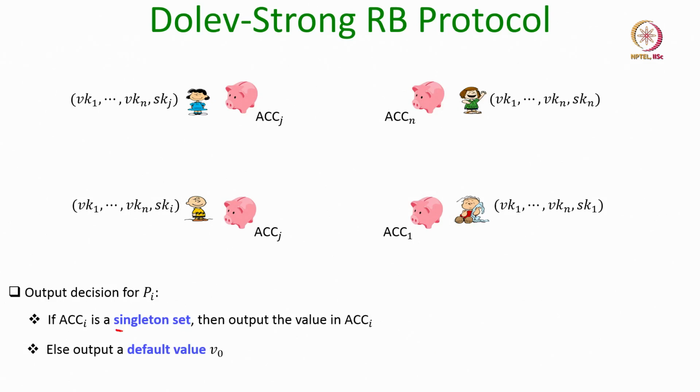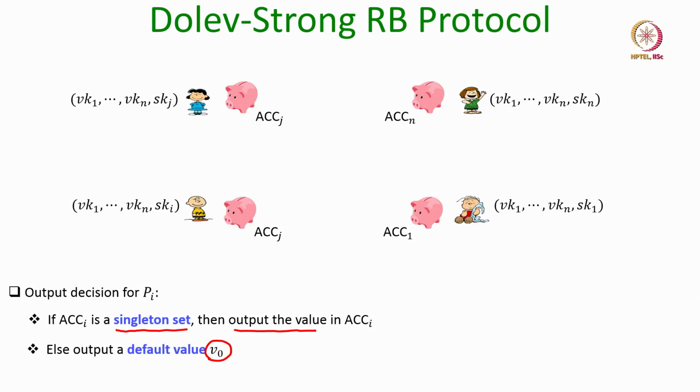If it is a singleton set, namely only one message has been accumulated during the whole protocol, then that is the output value for party pi. But if multiple messages have been accumulated by party pi, then it outputs some default message V naught, which could be, say, all zeros. That is the decision rule for party pi.